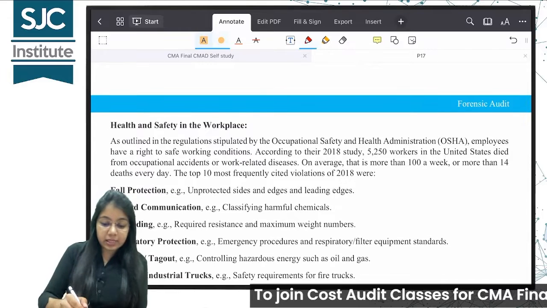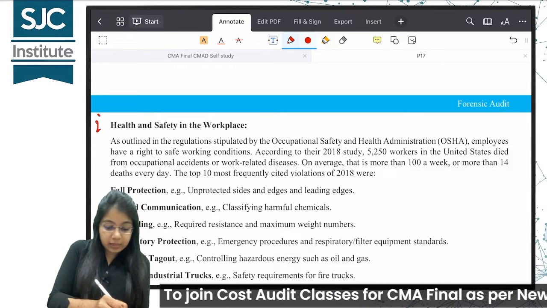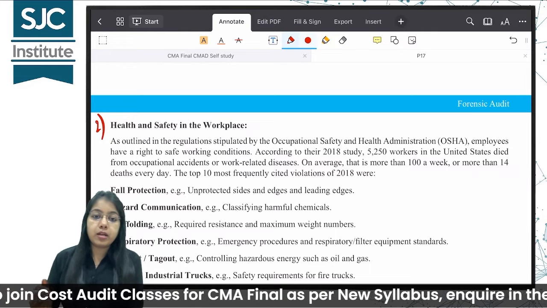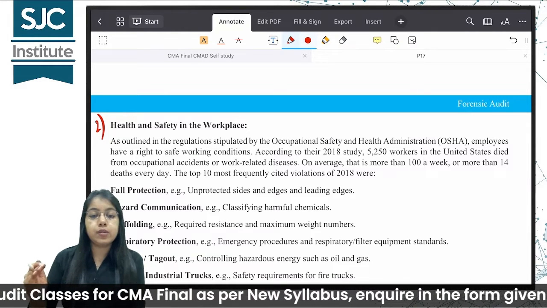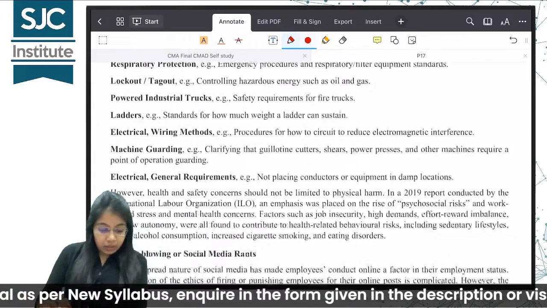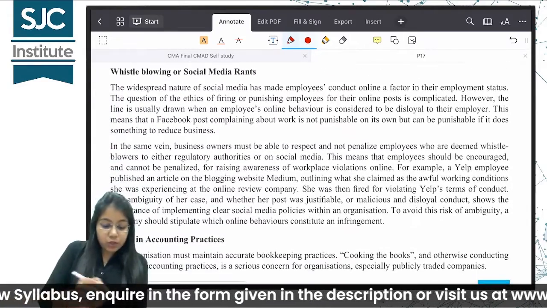Second is health and safety of the workers. Health and safety in the workplace. If health and safety is not maintained, again, wrong means will be adopted. Wrongful means will be adopted. Third point is whistleblowing or social media rants.